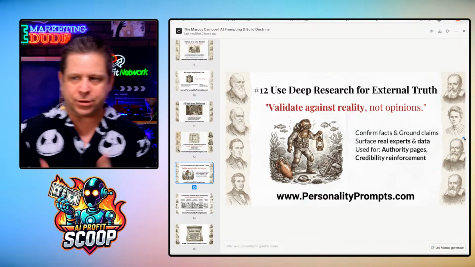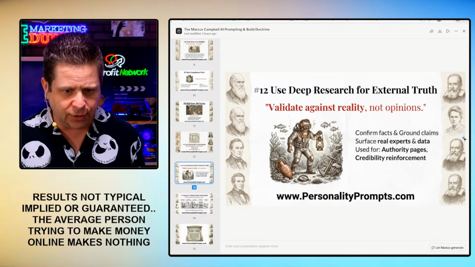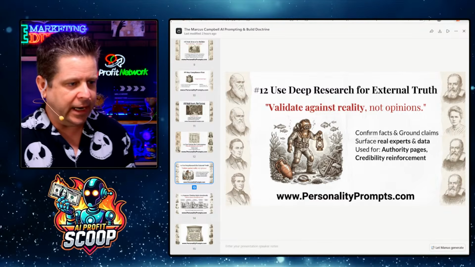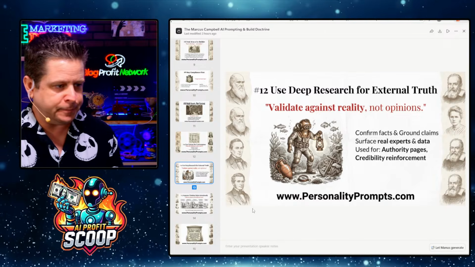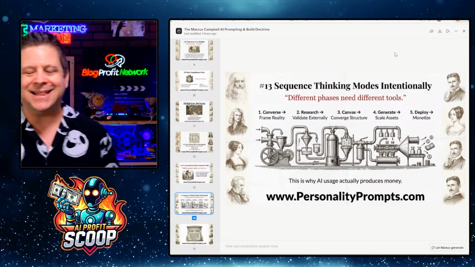You are the director of content. A lot of people think AI is the boss. Hey, AI, go do all this stuff. No, we need to focus. Very important. Next up, we're looking at sequence thinking.